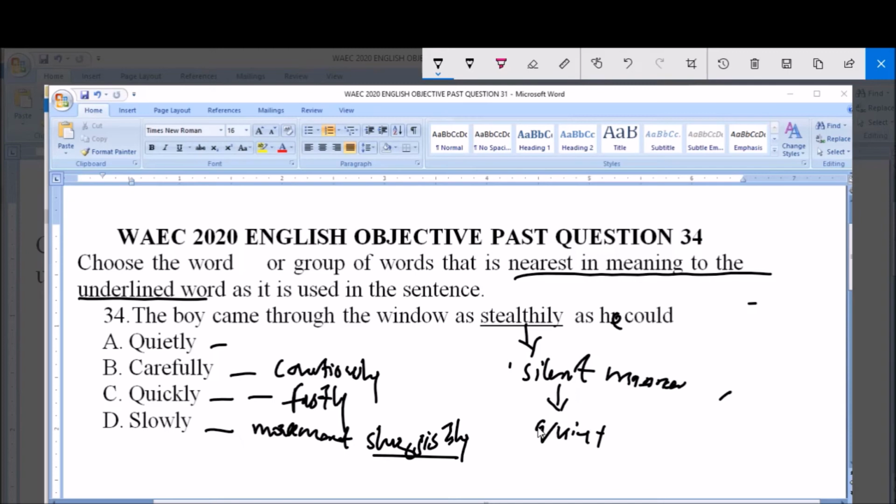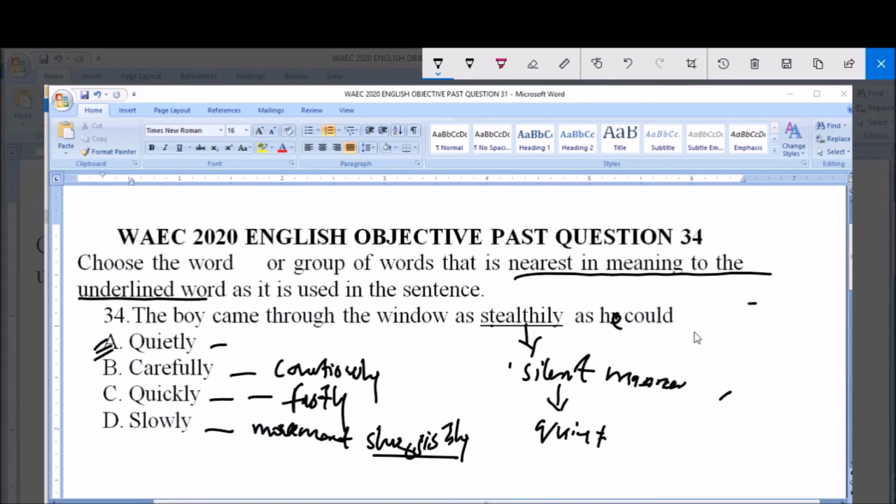So by this, the word that can actually synchronize this word in the options provided is option A, because quiet is synonymous to stately, then stately is synonymous to quietly. Therefore, option A is correct because it is the synonym of quietly.